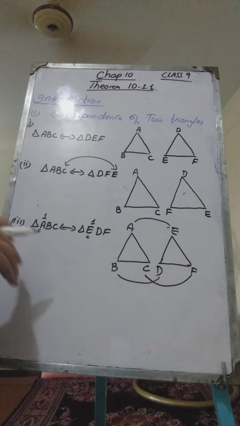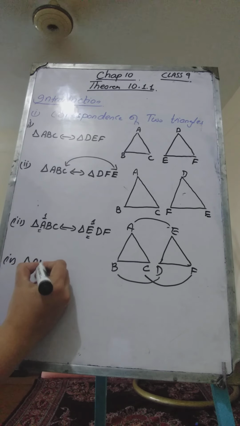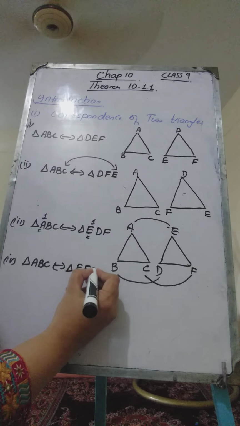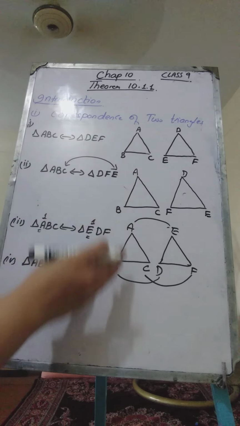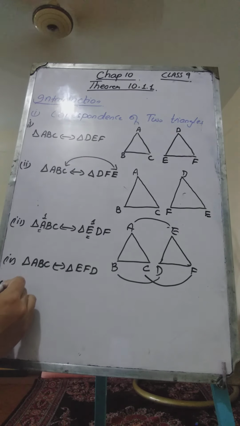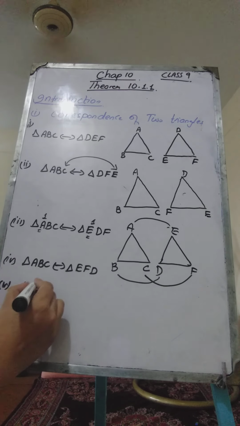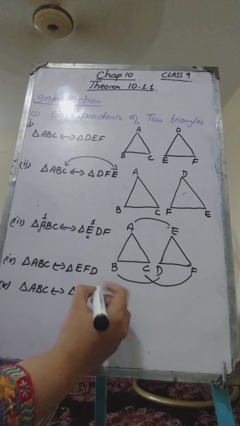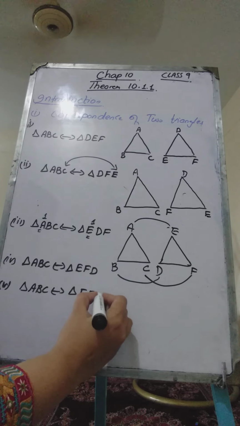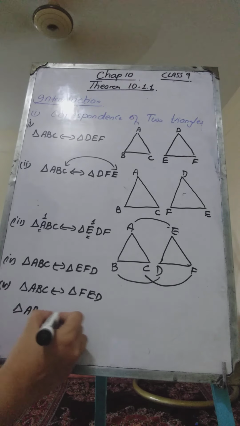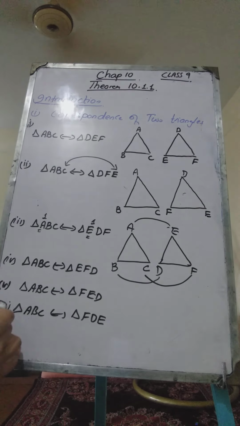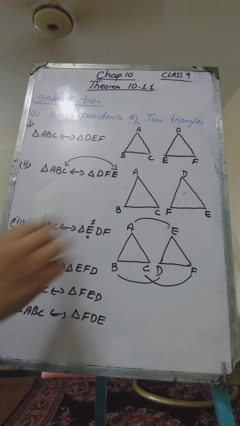Similarly, there are 6 possible correspondences. The rest are triangle EFD, about which the same discussion can be done, and triangle ABC corresponds to triangle FED, and then triangle ABC corresponds to triangle FDE. So these are the 6 possible correspondences: 1, 2, 3, 4, 5, 6. These are the 6 possible correspondences between these two triangles.